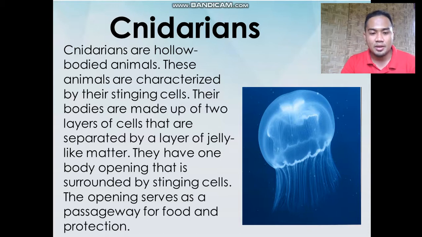They have one body opening that is surrounded by stinging cells, and the other opening serves as a passageway for food and protection. So they have two openings, one for the stinging cells and one as the passageway of food.